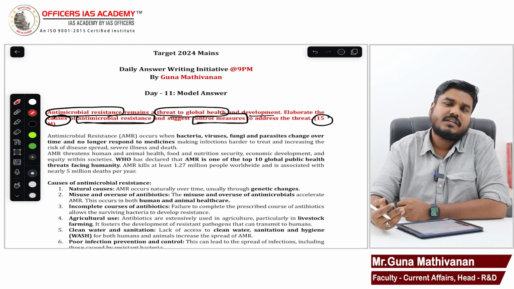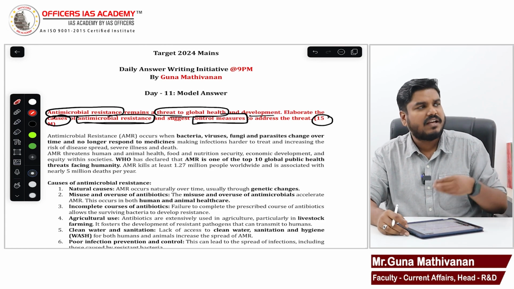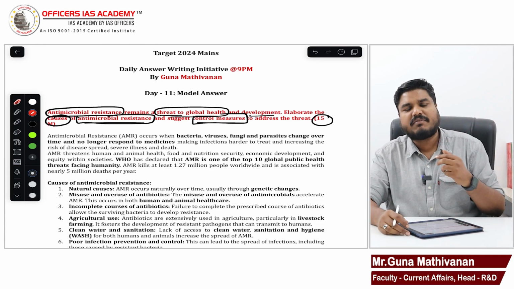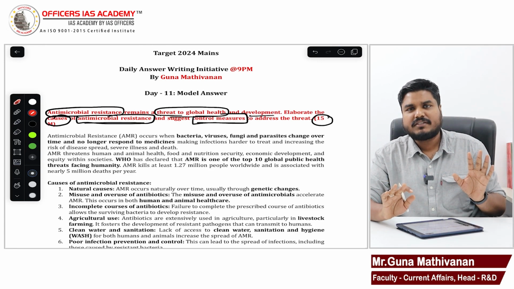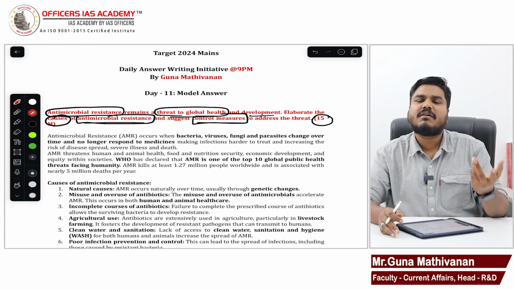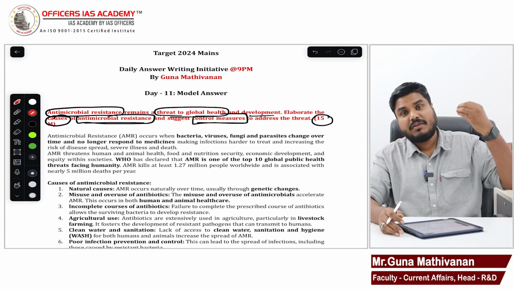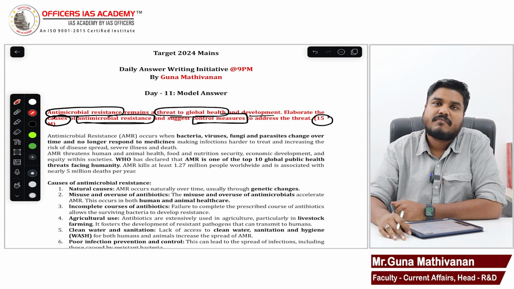Sometimes what happens? Let's say I have a headache or stomach ache, I go to the medical shop and ask directly for some medicines. The medical shop practitioner is not a doctor. The pharmacist will be giving some amount of dosage. It can be an overdose or an incorrect dose, self medication.